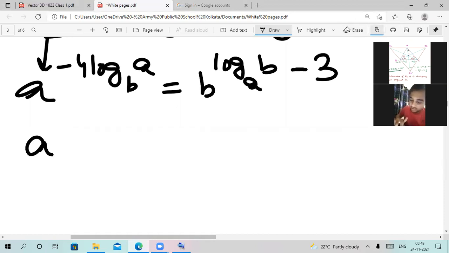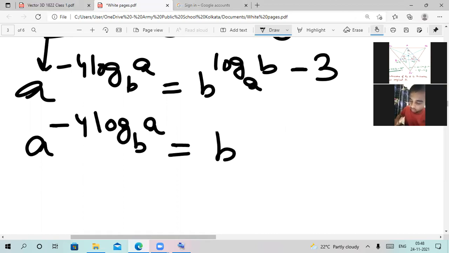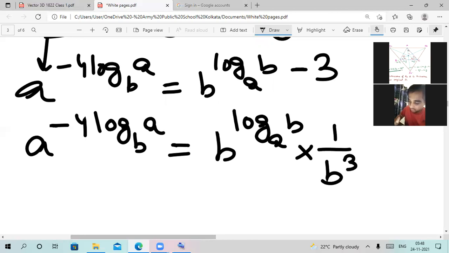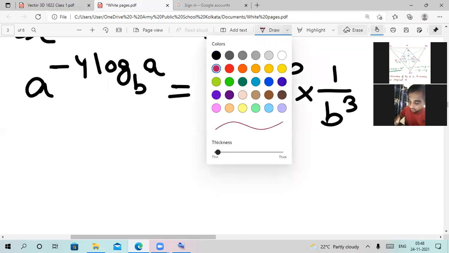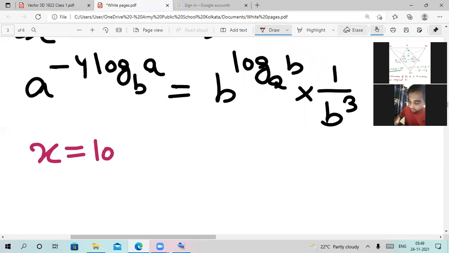Moving further, we can now write this as a to the power of minus 4 log b a is equal to b to the power of log a b multiplied with 1 divided by b cube. Okay, now as we can see, things are now looking complicated. What we can do here is substitute the value of x as log a b. Okay, we can basically have this log a b here in this case.